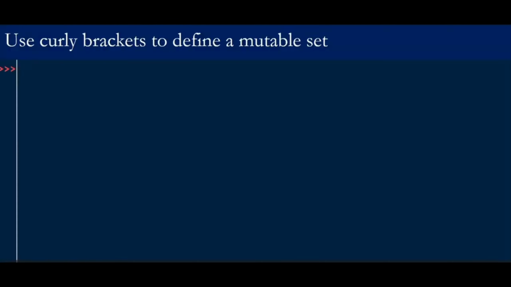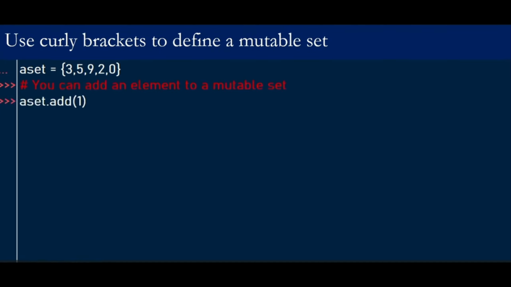Let's create a mutable set using curly brackets. In the first example, we created a set using the set function. So we define a variable called a set and use curly brackets with these integers within the set, where we separate the elements with commas. Then we want to add an element to our set. So we want to add a 1.